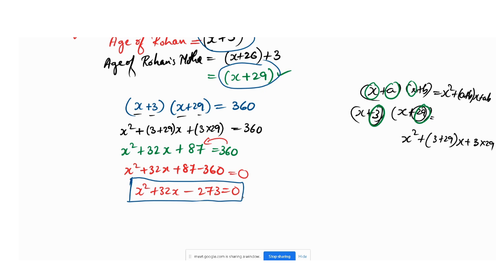If you have a doubt, you can unmute and ask directly. If you don't have a doubt, let us move further.